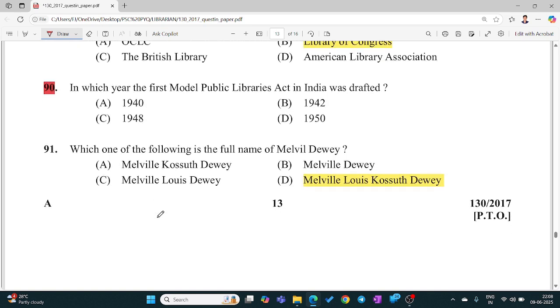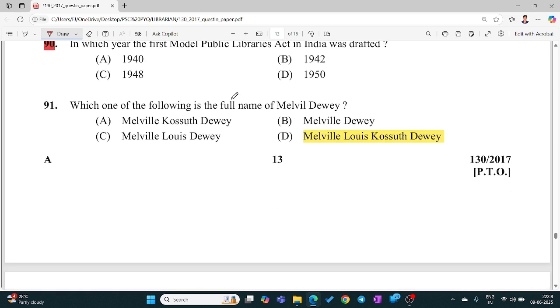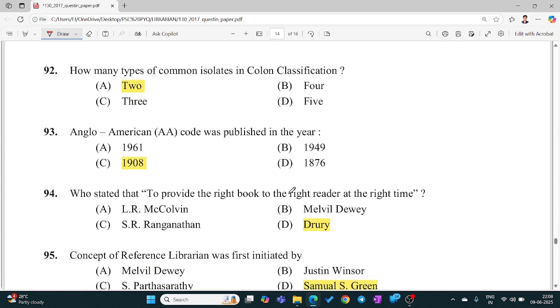19th question is a cancelled one. Which one of the following is the full name of Melville Dewey? Melville Louis Kossuth Dewey. How many types of common isolates are in Colon classification? 2.